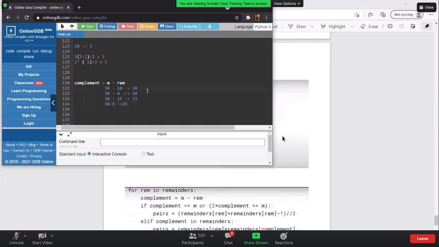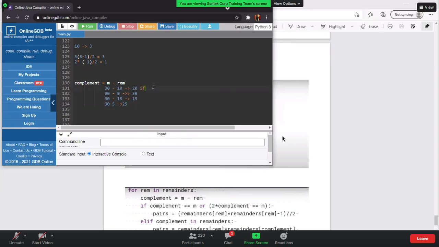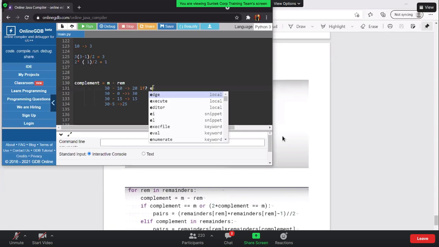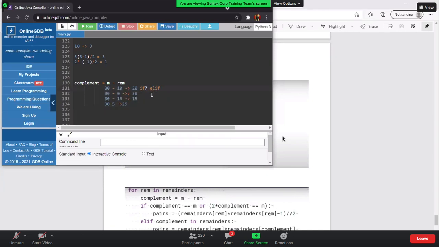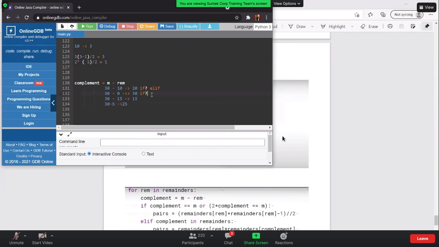Now, can you guys tell me, will it go to the if part or will it go to the else if part? For the first one, which will it go to, the if or the else if?